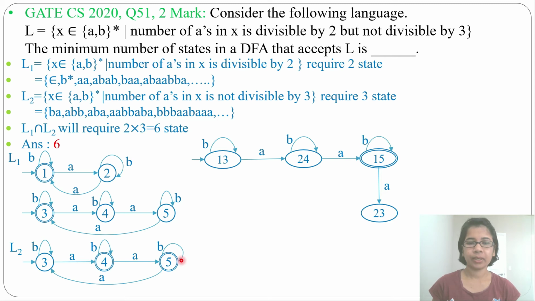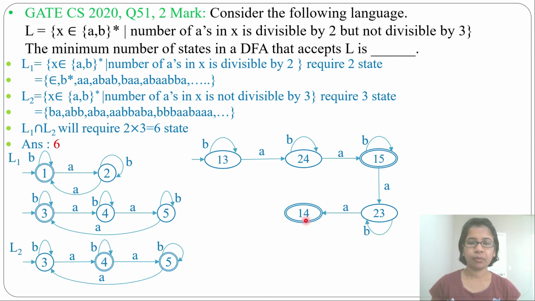Now we'll do for state 2, 3. From state 2 by A it goes to state 1. From state 3 by A it goes to state 4. So from state 2, 3 by A it goes to state 1, 4. And 1, 4 will be a final state as it contains 1 and 4, both final states. Now from state 2, 3 by B, from state 2 by B it goes to state 2, from state 3 by B it goes to state 3. So by B it will be a self loop.